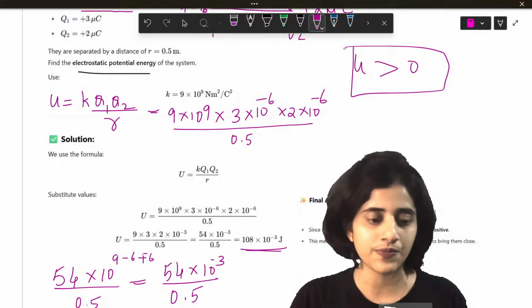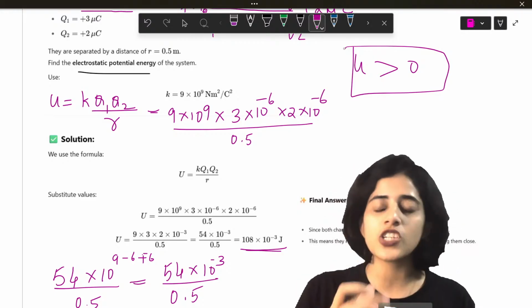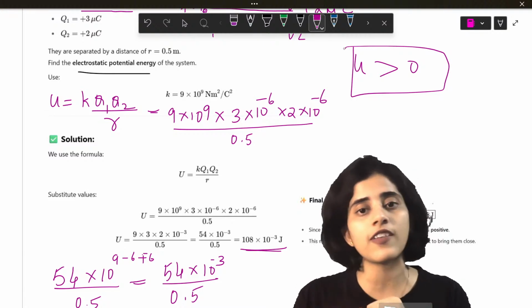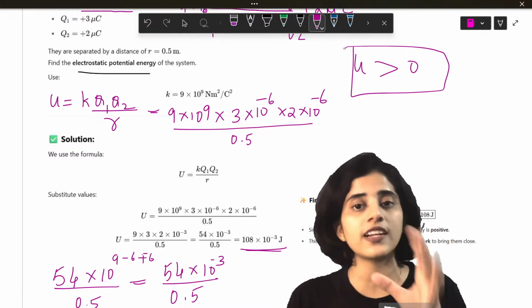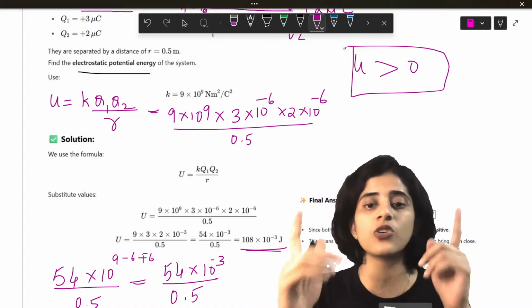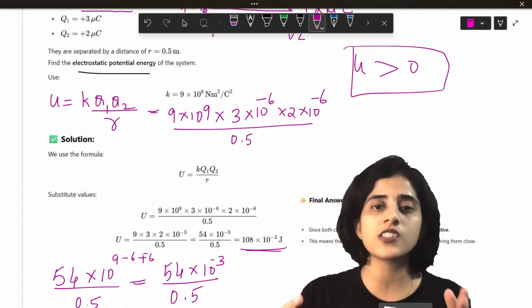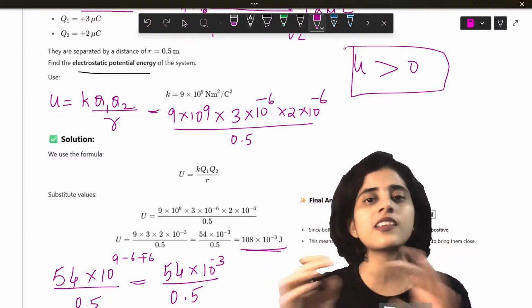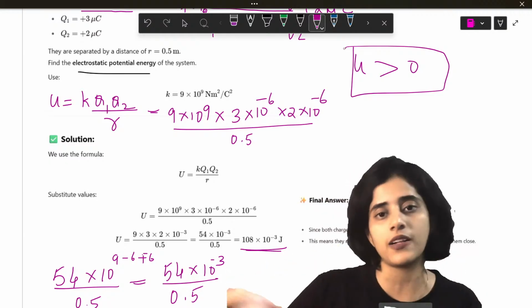This can be asked in your competitive exam: when potential energy is greater than 0, what are the charges? If the potential energy is greater than 0, the charges are always positive, positive or negative, negative. Basically, they're the same. They're like charges and they repel.